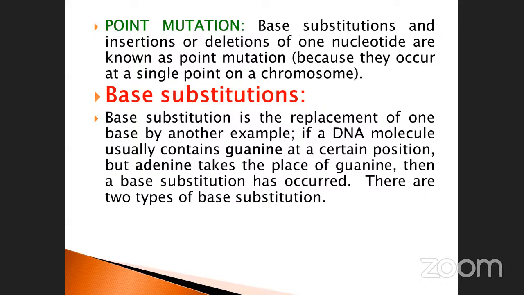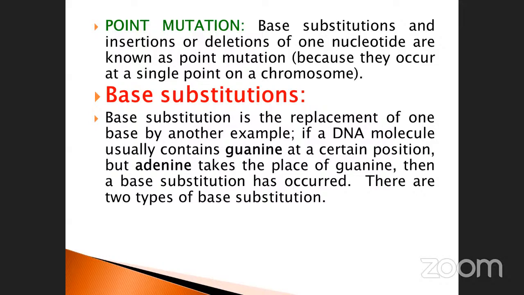Take an example: a particular nucleotide in a gene sequence of 50 nucleotides, say the 15th one. Suppose G is there, G, A, G, like that. It is replaced by another one, ACC or AAA, that is substitution.